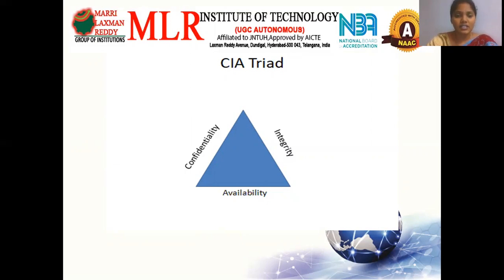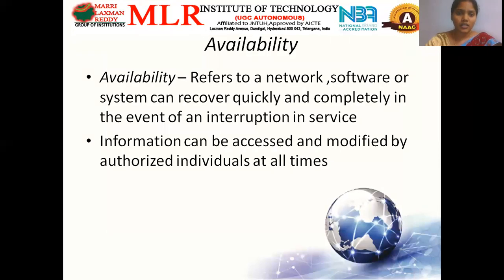If these three things are there, then we can guarantee that the data is maintaining security. If confidentiality and integrity of the data are there, but availability of the data is missing, then a security breach will occur. So let's see each in detail.